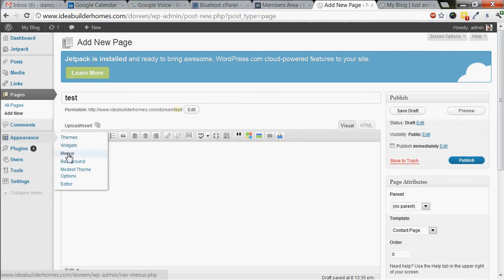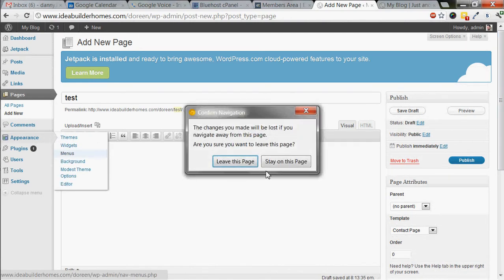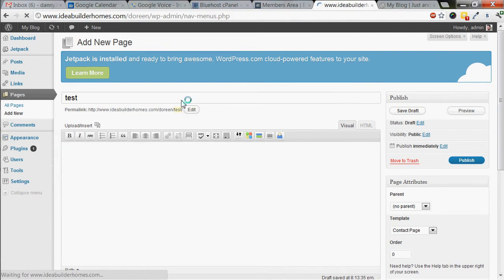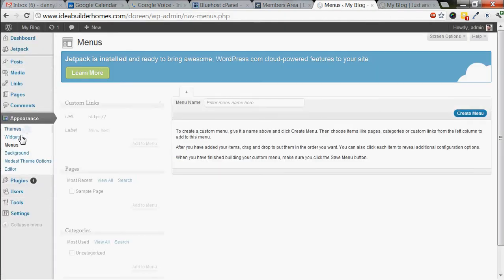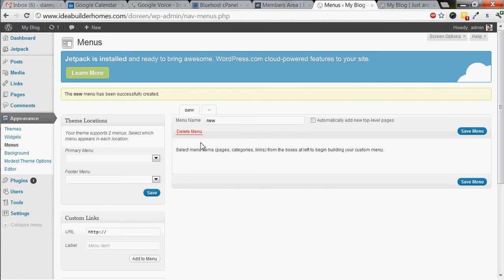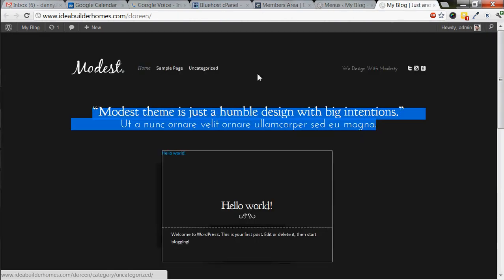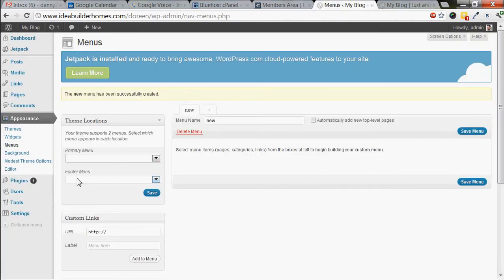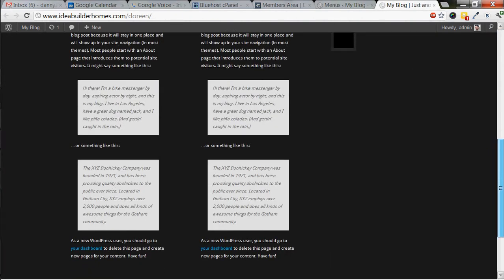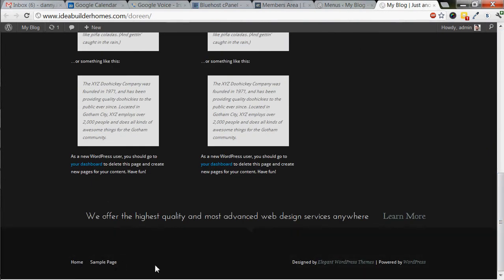The final thing I'm going to show you is menus. I'm going to go ahead and leave this page. I didn't save it. But if I go to menus, we can create a new menu. I'm just going to say new, and I'm going to say create menu. And now we have this new menu, and of course there's two different menu locations. There's a primary menu location, which is going to be up here at the top, and then there's a footer menu location, which is down at the bottom, which would be the things that show up down here.